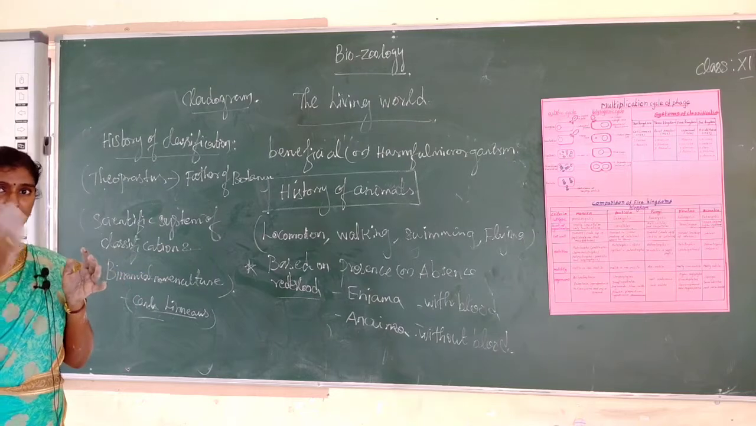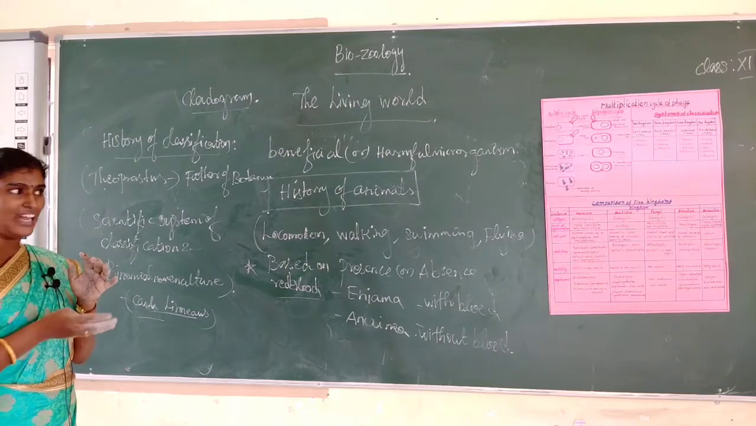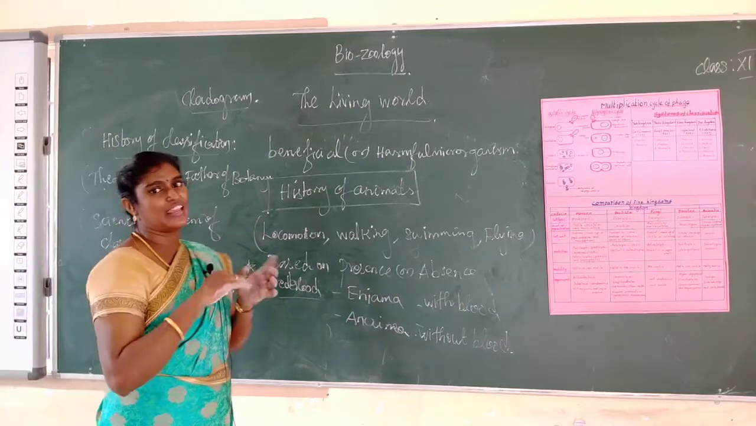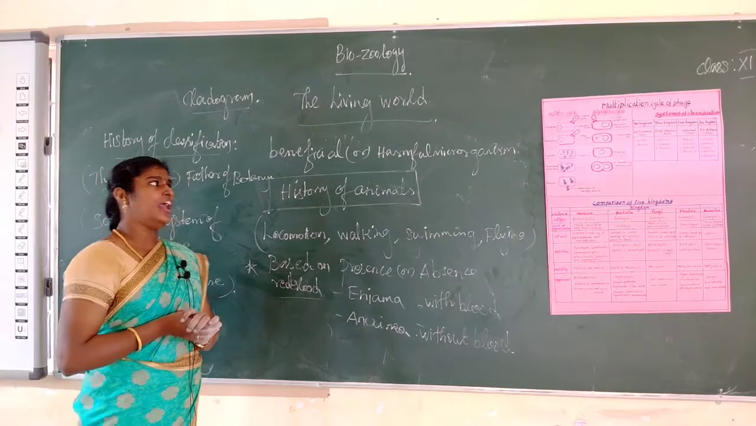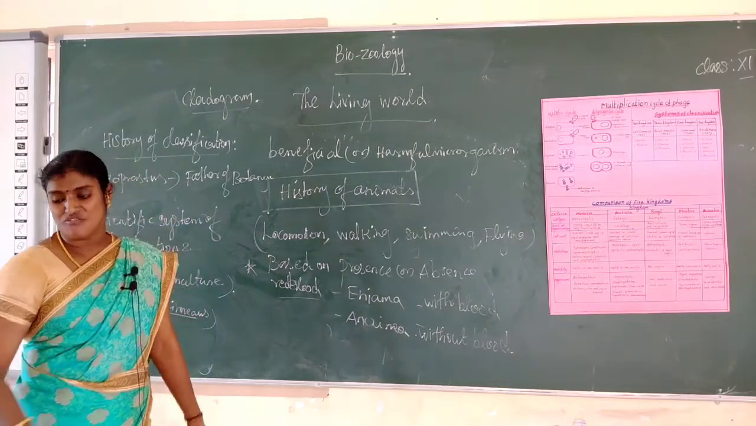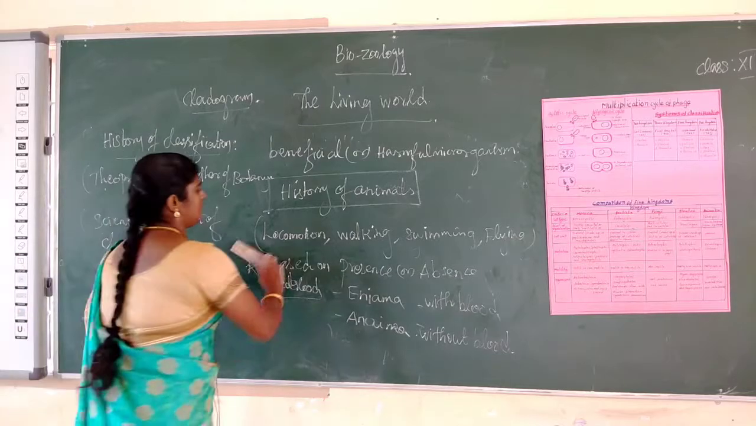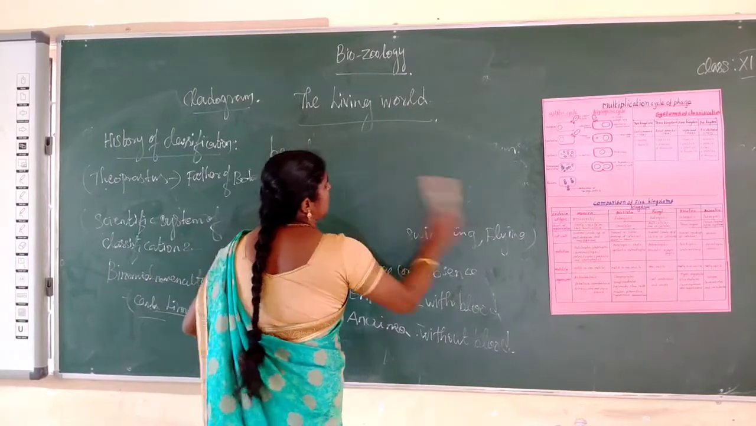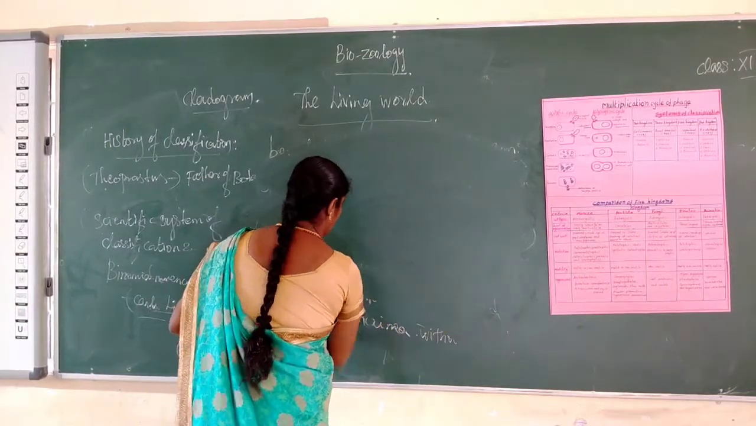The 5 kingdom classification was proposed by August Whittaker. What is the comparison of the 5 kingdom classification? So today's homework: comparison of the 5 kingdom classification.